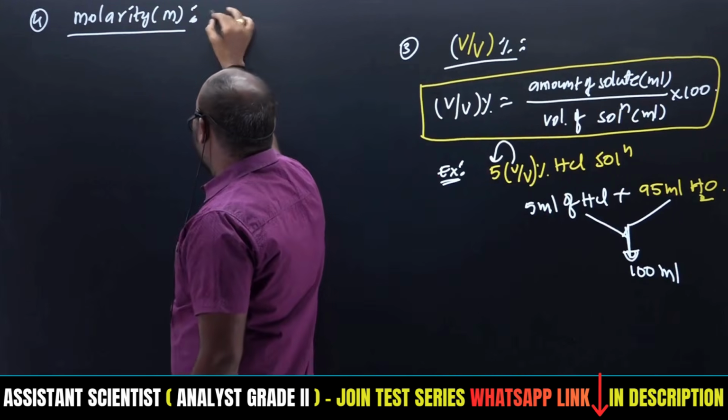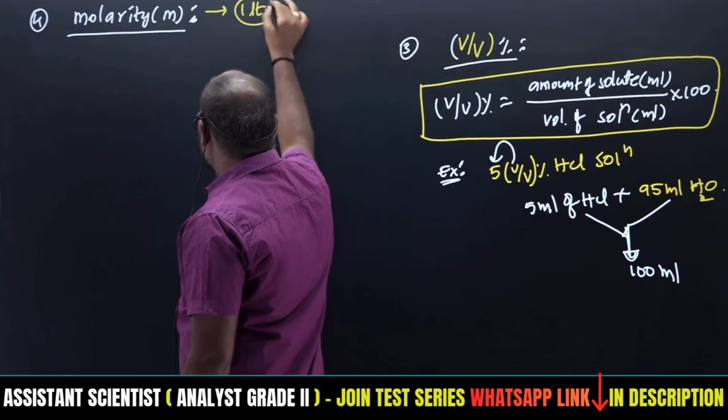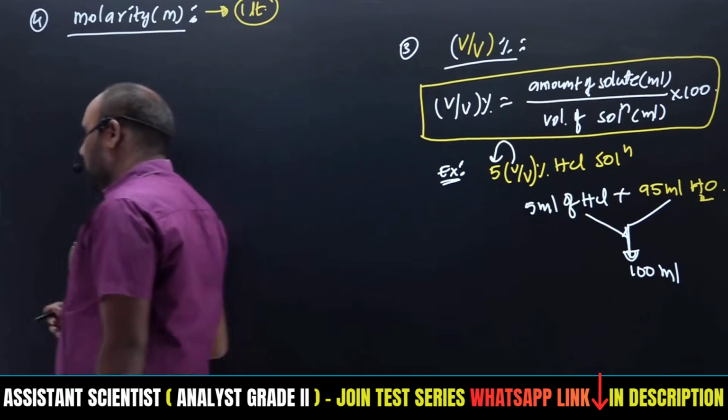Remember that molarity is related to 1 liter. After that, it will be converted into ml, which is very easy, right?